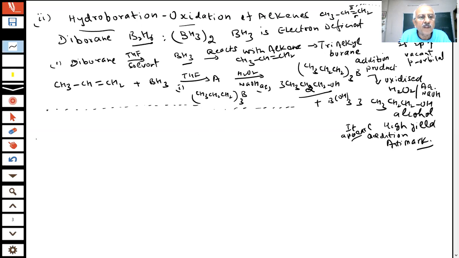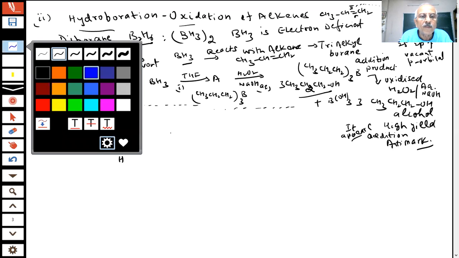Let us see what is happening now, student. Look what happens here. You have CH3, CH double bond CH2. When I use diborane, it will become BH3 in tetrahydrofuran. What happens in this case? We have HBH2, this is my BH3. This boron has a vacant p orbital.